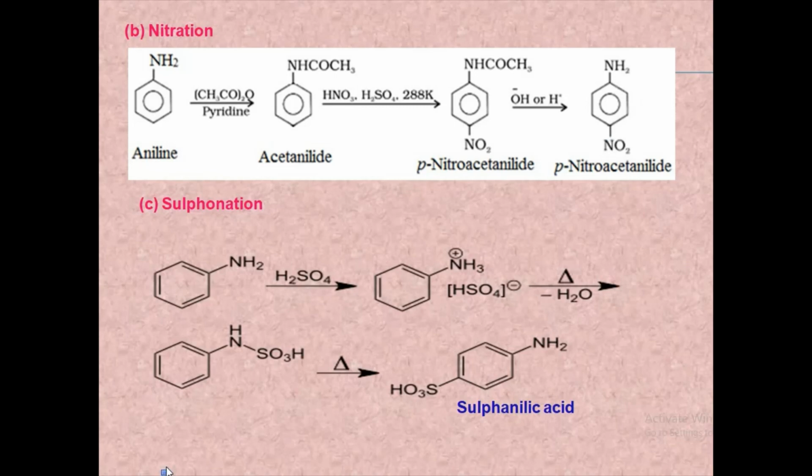Next is sulfonation. When heated with concentrated sulfuric acid, aniline mainly yields para-aminobenzene sulfonic acid, commonly known as sulfanilic acid. When aniline reacts with concentrated sulfuric acid, first it gives a salt. The corresponding salt is obtained. Now this upon heating, it gets converted to para-aminobenzene sulfonic acid, commonly known as sulfanilic acid.